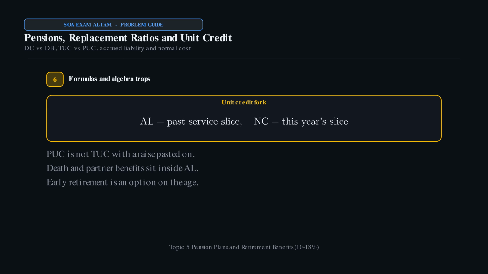Algebra trap: putting projected salary into a TUC valuation. Another trap: forgetting death in service or partner benefits inside AL. And early retirement is not the same as a normal retirement age with a smaller annuity factor pasted on.